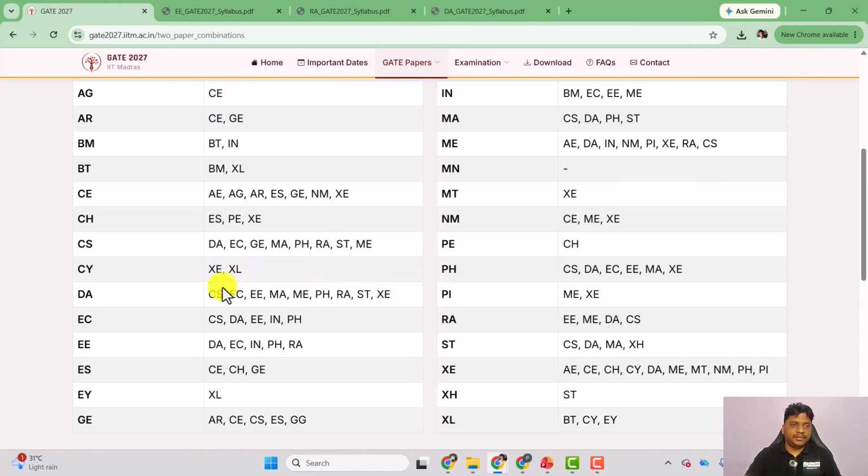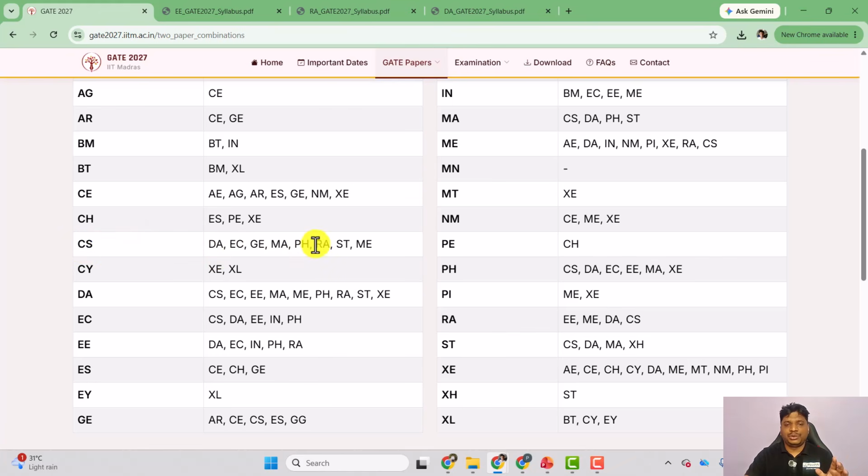Okay. So I can say if you are from electrical background, if you are preferring electrical, you can go for DA or RA. Same for mechanical. If you are from mechanical engineering background, you can go for DA or RA, like that. If you are from CS background, you can go for DA and RA also. But for CS people, selecting part B will be very difficult. Preparing for part B will be difficult. The best combination for CS is basically GATE data science only. So I would suggest CS people, you can go with the DA.